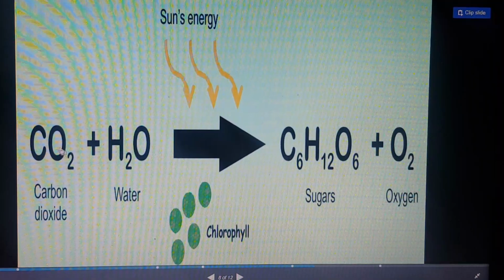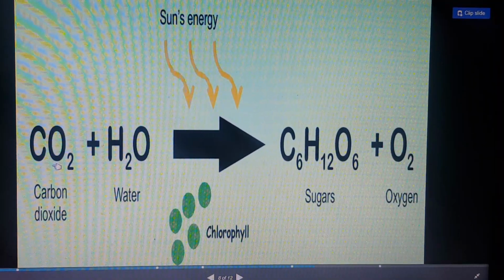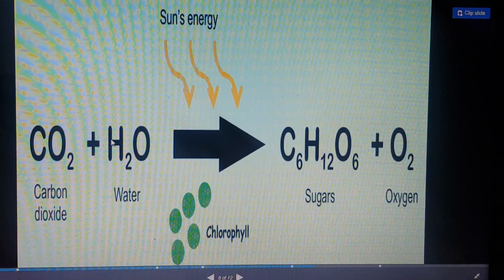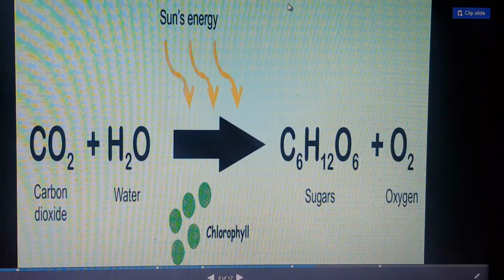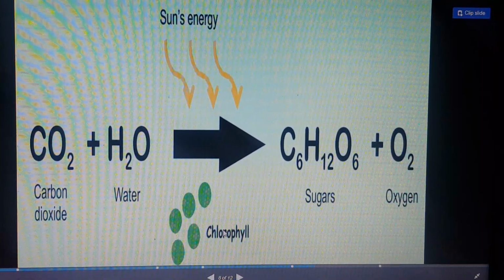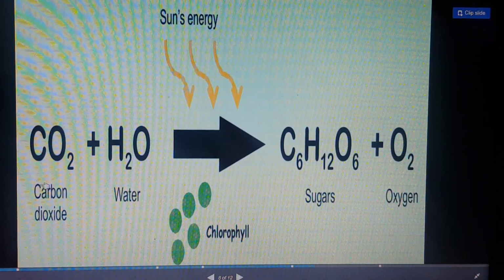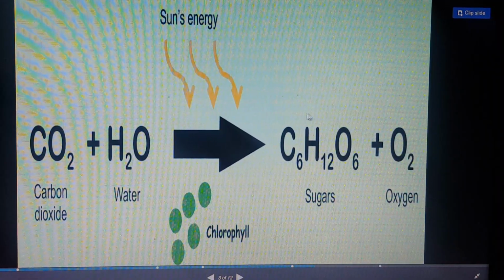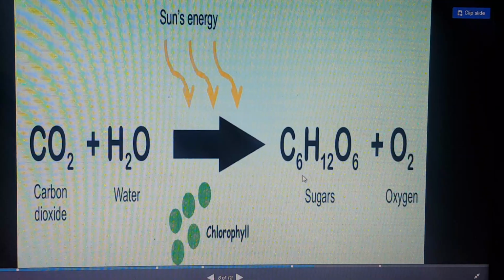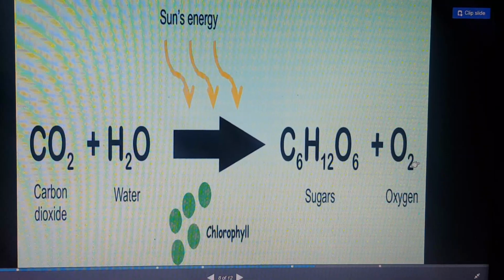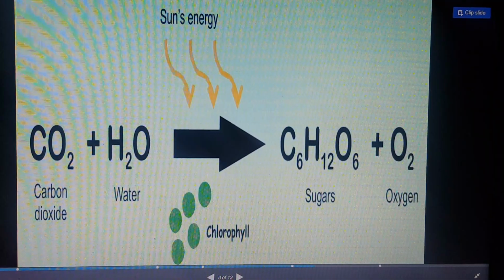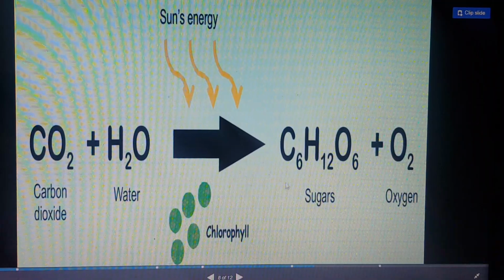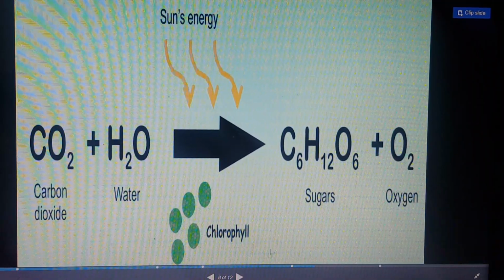How it works chemically, here we can see. What happens actually? This is CO2, carbon dioxide, plus H2O, water. When carbon dioxide combines with water, in the presence of the sun's energy, or you can say sunlight, and chlorophyll, are you getting my point? Carbon dioxide plus water in the presence of sunlight and chlorophyll gives us sugar, or you can say glucose, plus oxygen. Okay, when CO2 combines with H2O in the presence of sunlight as well as chlorophyll, it gives us glucose plus oxygen.